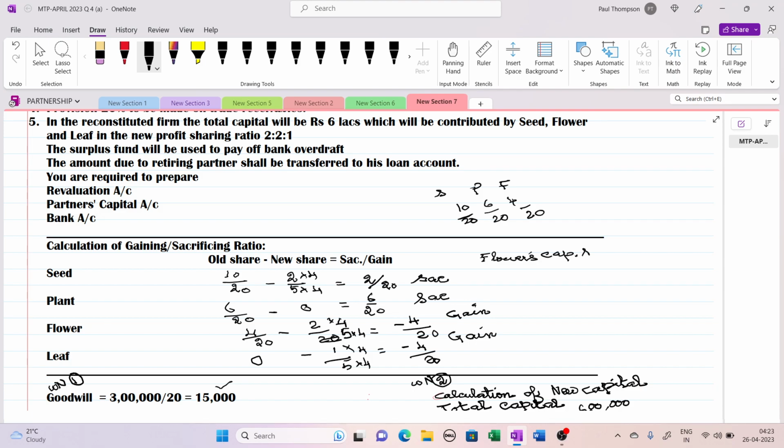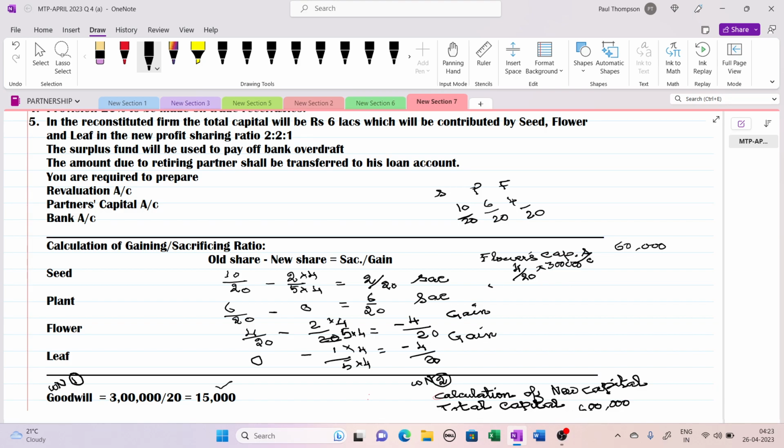Always write the journal entry so that it will be easy for you. Capital account debit. How much is it? 4 by 20, or you can straight away multiply it with 15,000. 4 by 20 into 3 lakh you can make like this, or I have already made one share 15,000. 4 into 15 will be 60,000. 60,000 he has to compensate in favor of his sacrificing partner.